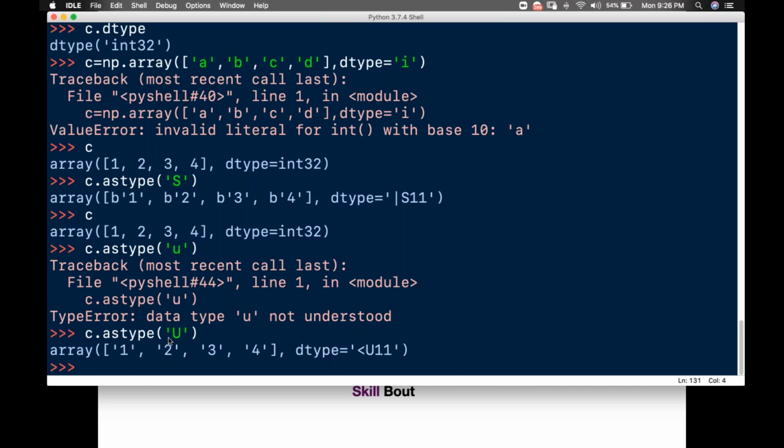Data types can be specified using string literals. For float you use F, for integer you use I, for unsigned you use U, and for string you use uppercase S, and so on.